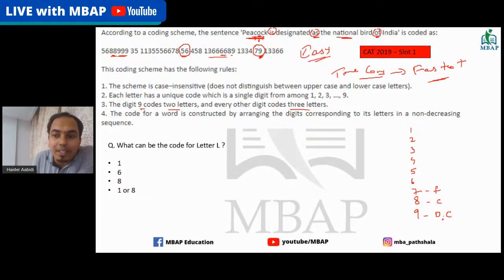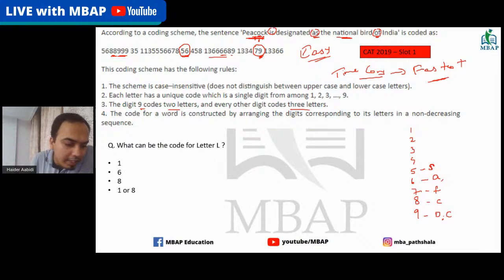So A is going to be 6. I'm putting A here. Sorted. If A is here, what remains with S? S becomes 5. So I'm just writing S here, goes as 5.